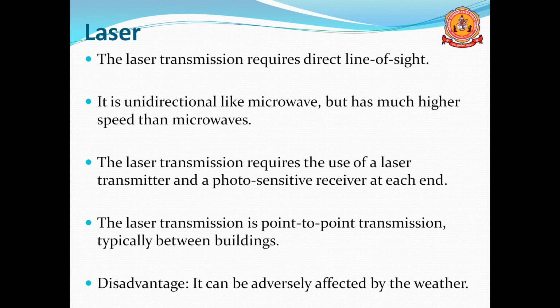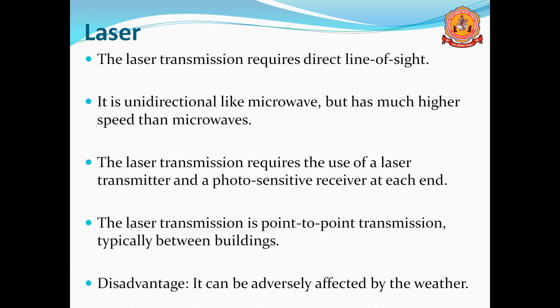The next we are using lasers. Compared to infrared, laser requires line of sight propagation, meaning both the transmitter and receiver should be visible to transmit the data. It is unidirectional like microwave, but it has much higher speed than microwaves because it uses light signals.